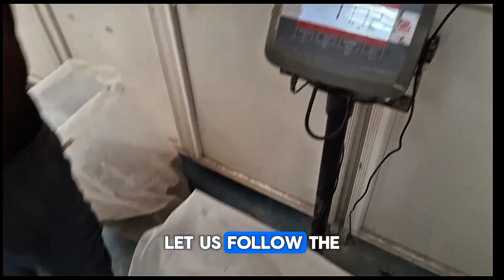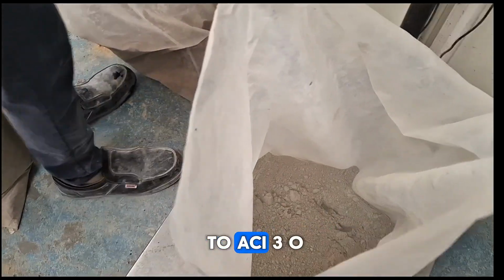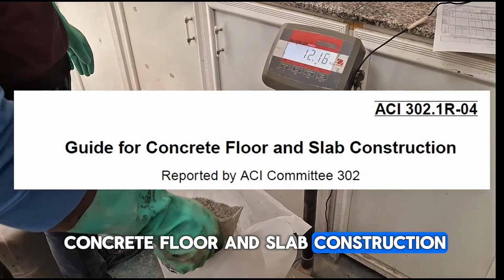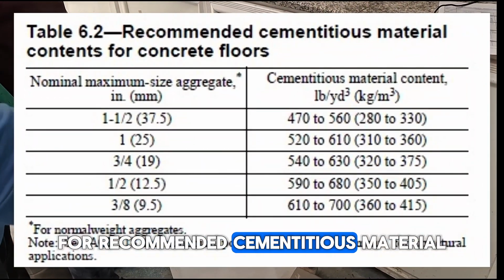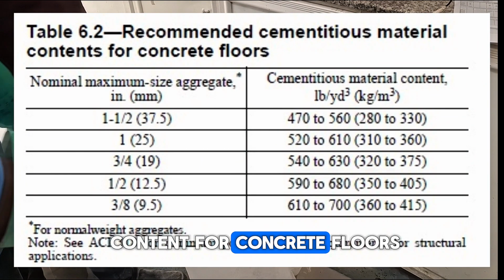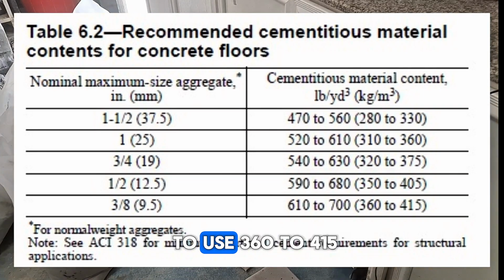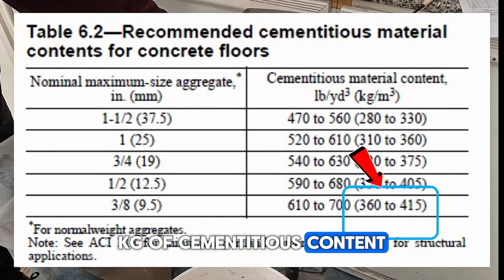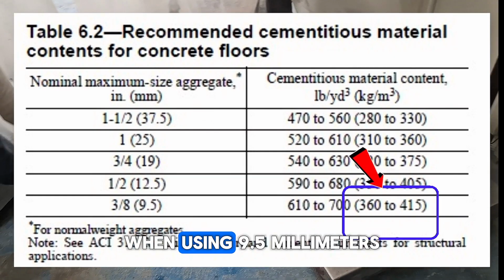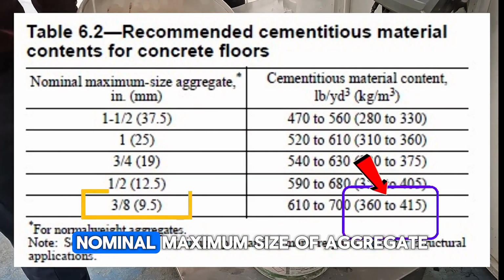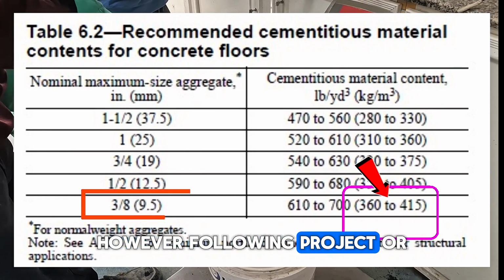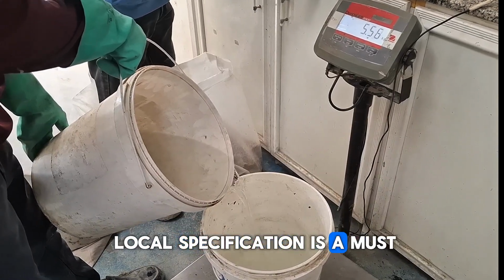First of all, let us follow the minimum cement content in reference to ACI 302.1R, Guide to Concrete Floor and Slab Construction. For recommended cementitious material content for concrete floors, notice that we have to use 360 to 415 kilograms of cementitious content per cubic meter when using 9.5 millimeters nominal maximum size of aggregate. However, following project or local specification is a must.